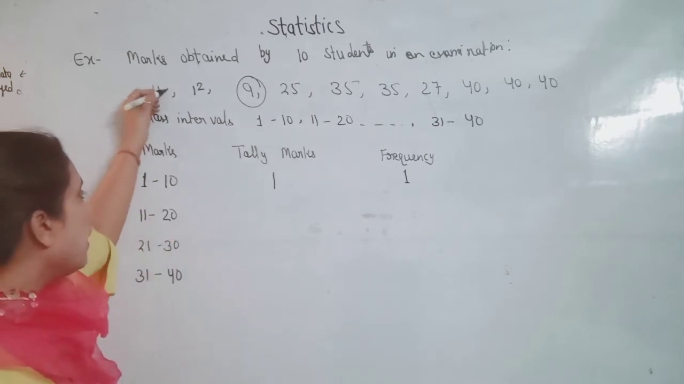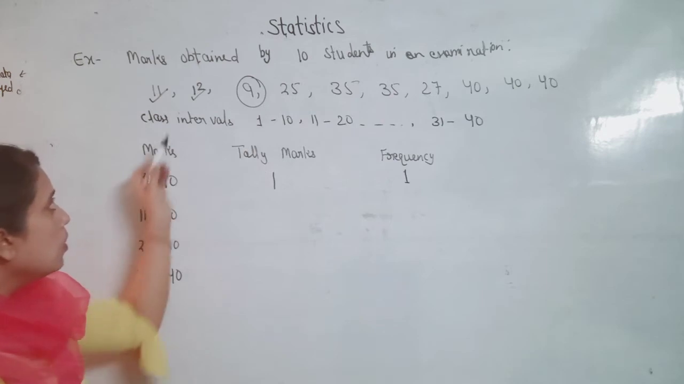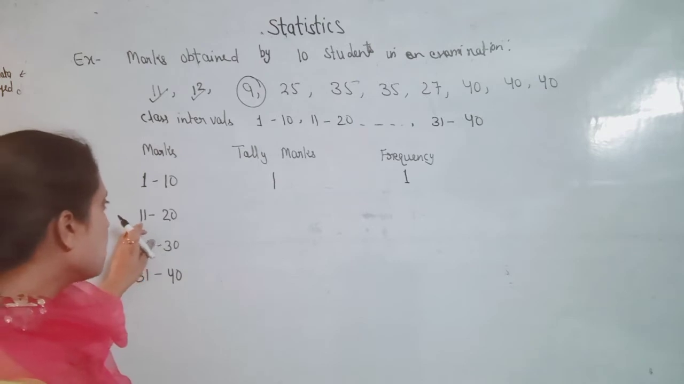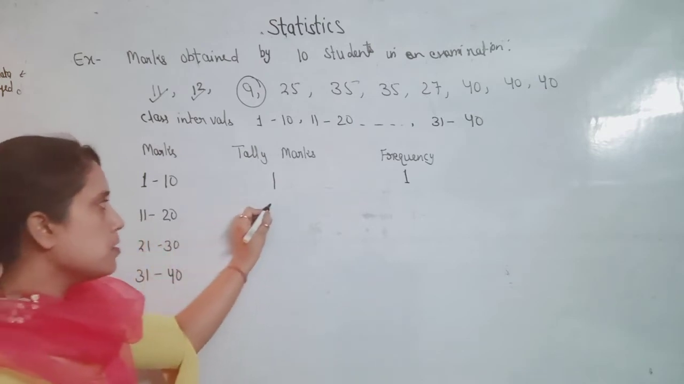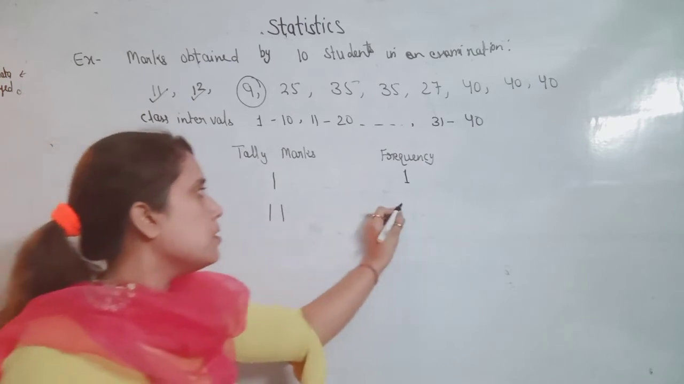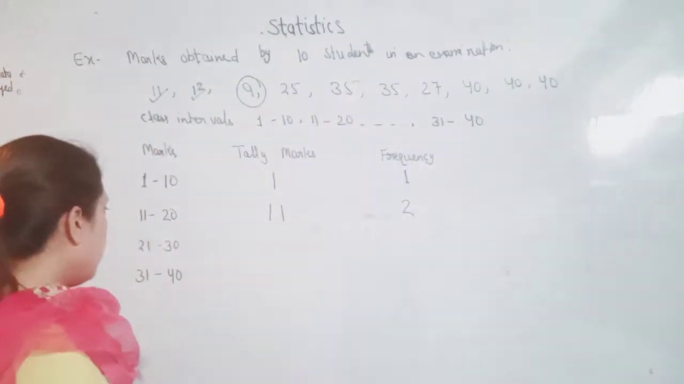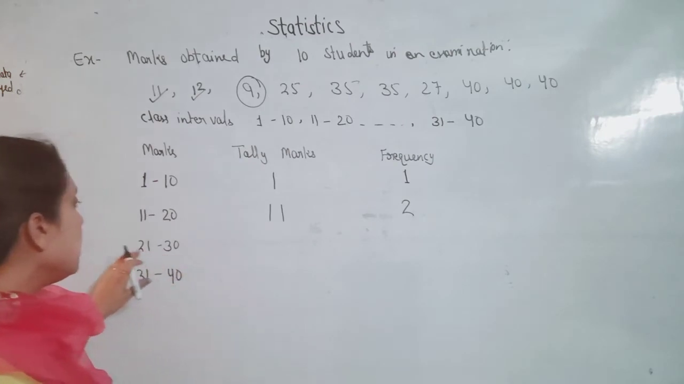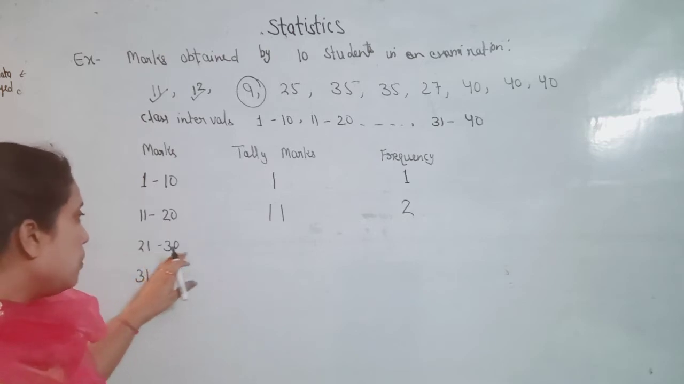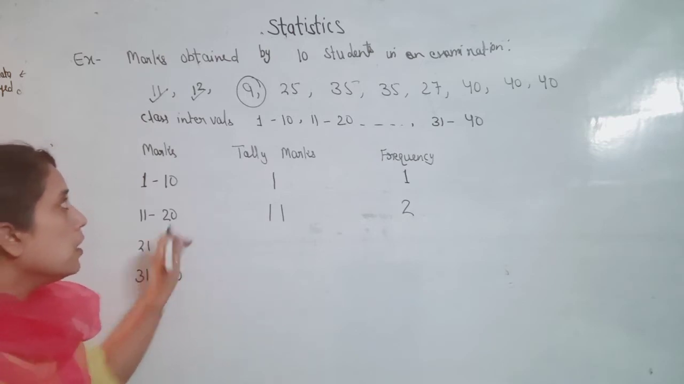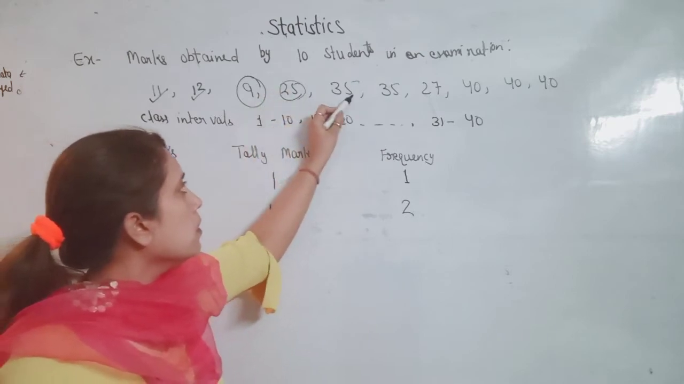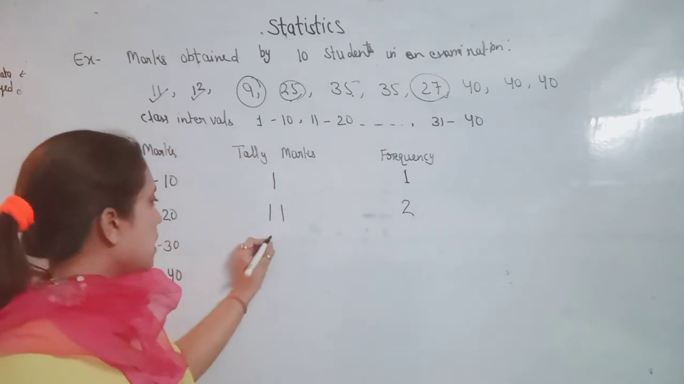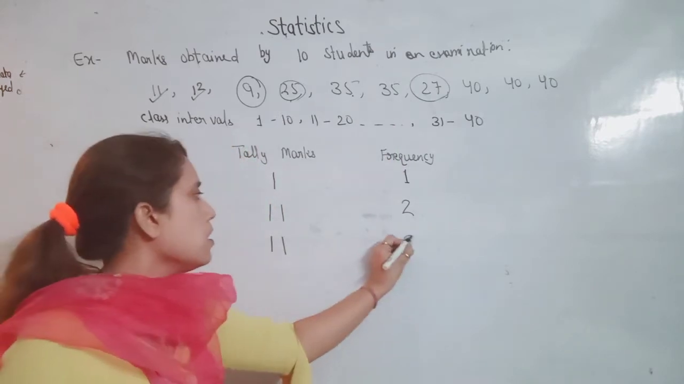So 11, 1, 2. Only 2 students got marks between 11 to 20. So the tally mark is 2 standing lines and the frequency is 2. Now let's check 21 to 30, meaning the numbers which lie between 21 to 30. So 25, 30, 1, 2. The tally marks is 1, 2 and the frequency is 2.